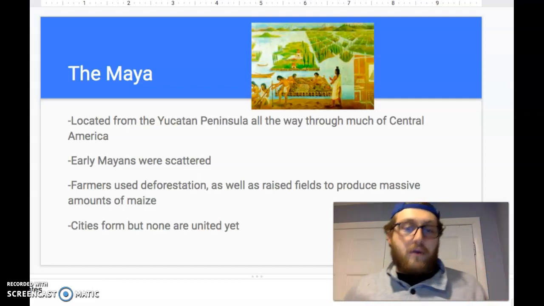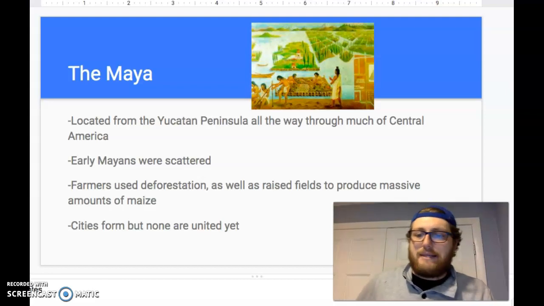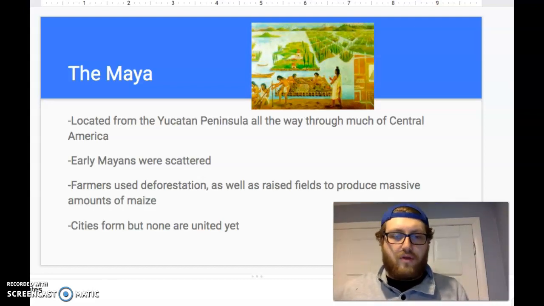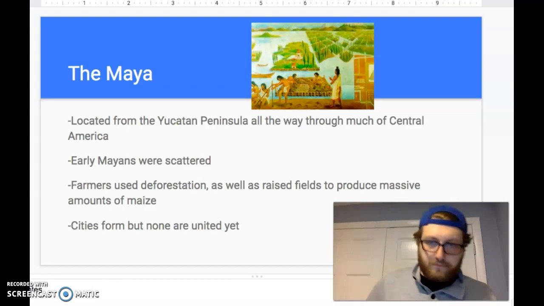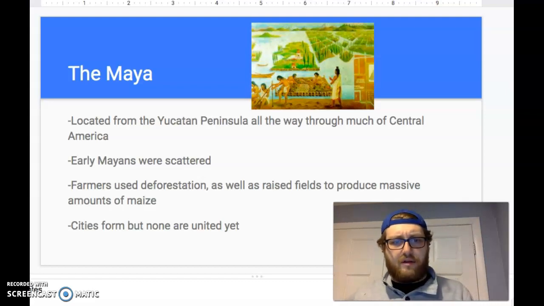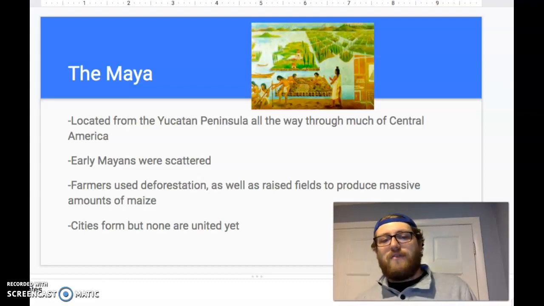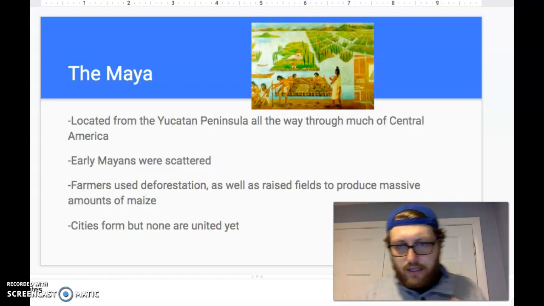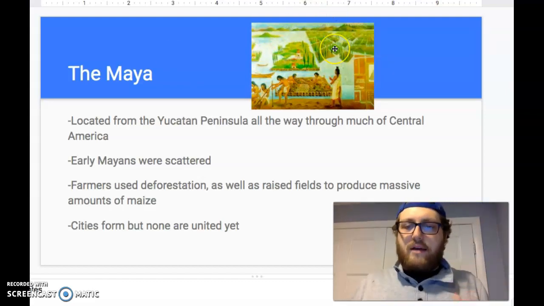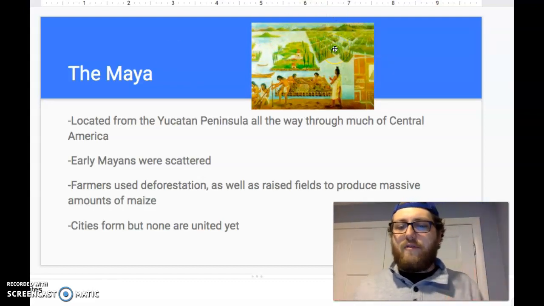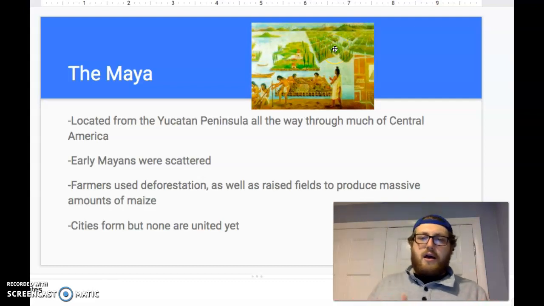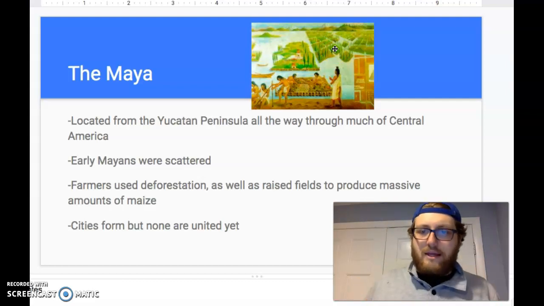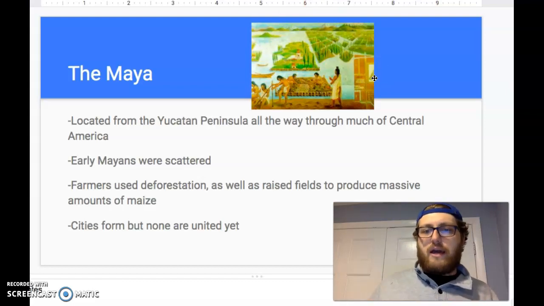Okay, so I wrote, early Mayans are scattered. They're basically city-states that run themselves independently. If you look at the next point, farmers will use deforestation as well as raised fields to produce massive amounts of maize. If you take a look at this picture right here, they would build some of their fields on a lake or a water source, so that these plants would have natural irrigation.